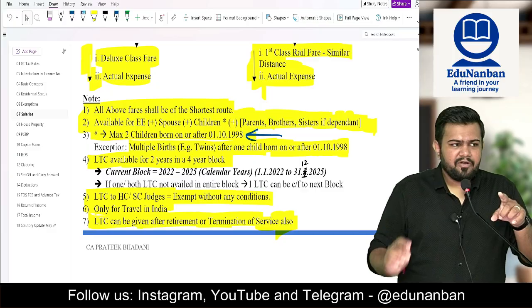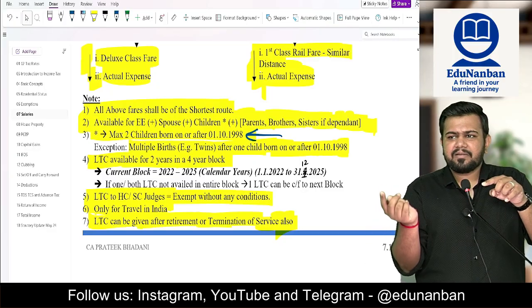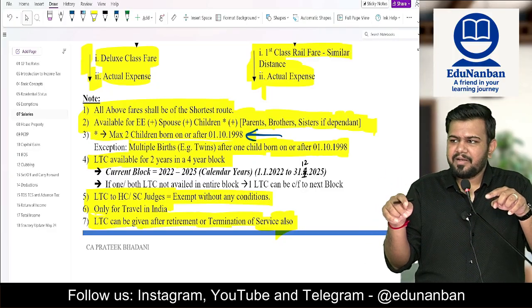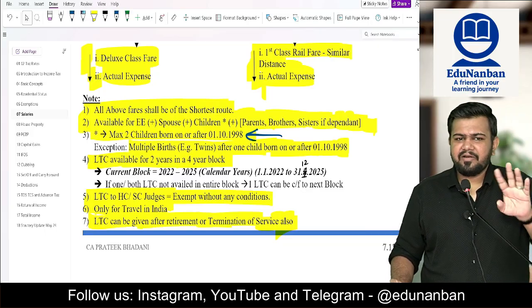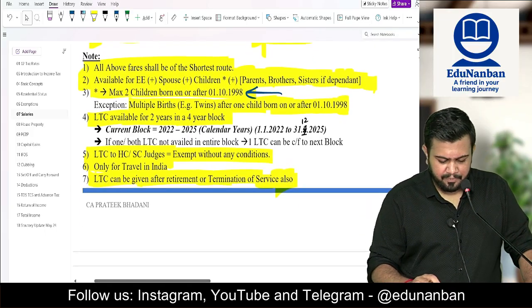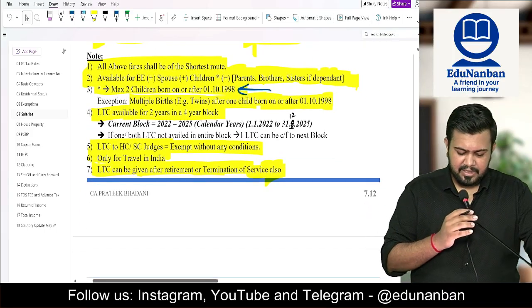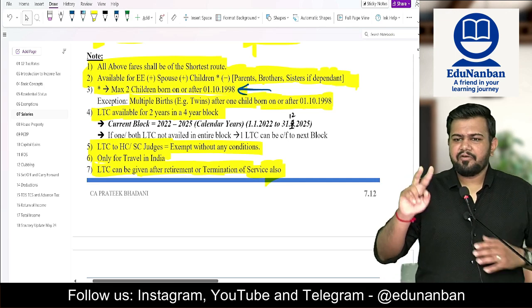But what if first twins are born and then a third child is born? In such case is it available? Answer is no, because first itself twins were born. Okay. Next, leave travel concession is available for 2 times in a 4-year block.